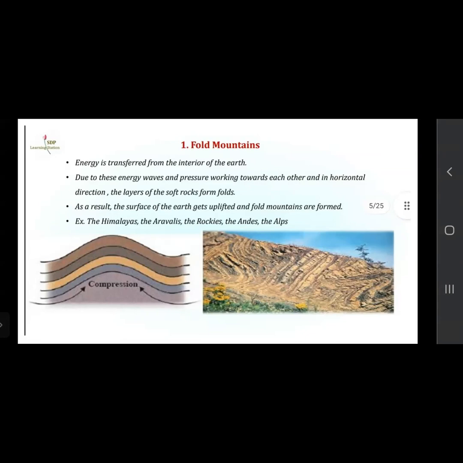You can see in the diagram below how the mountain is formed. See the compression. Because of this, the soft rock gets folded, so fold mountains are formed. In the picture on the right side, you can see how the mountain looks when it is formed by folding.